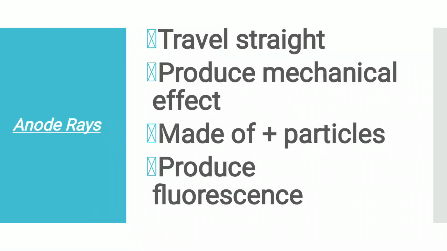Some properties of anode rays are: anode rays travel in a straight line. They consist of minute material particles and hence produce mechanical effects. They are made up of positively charged particles. Positive rays are deflected by electric and magnetic fields but in a direction opposite to that of the cathode rays. This means that these rays consist of positively charged particles called protons. These rays produce fluorescence on a zinc sulfide screen. Their e by m, that is charge to mass ratio, differs from gas to gas.